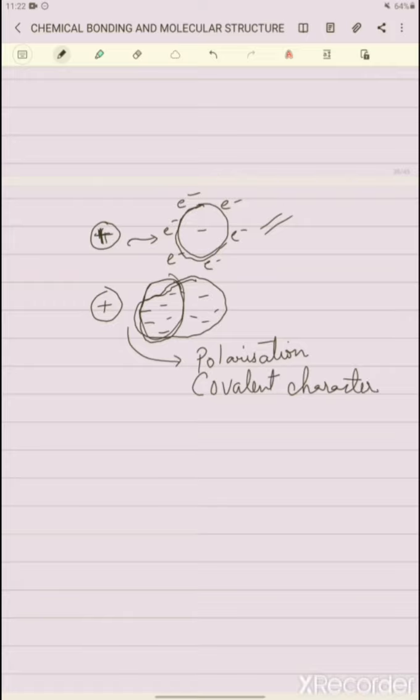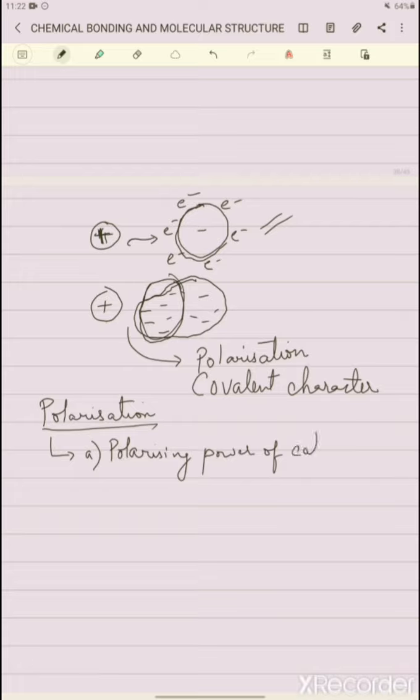Now why is covalent character seen in ionic compounds? It is because of polarization of the anion by the positive charge. It can only occur in ionic bonds. Polarization depends on two factors. The first factor is the polarizing power of the cation, and the second factor is the polarizability of the anion.